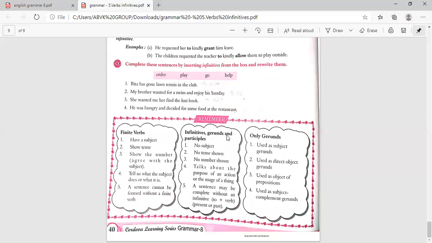Then infinitives, gerunds and participles have no subject and show no tense or number. They talk about the purpose of an action or the usage of a thing. A sentence may be complete without an infinitive, to plus verb, present or past. Gerunds can be used as a subject, as a direct object, as an object of a preposition, and as a subject complement.